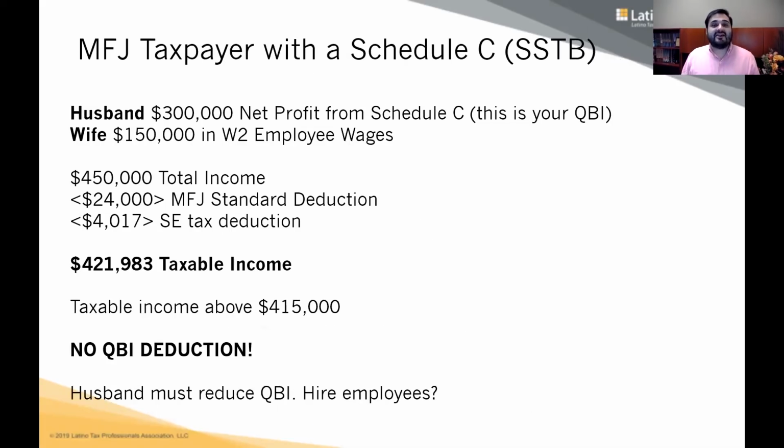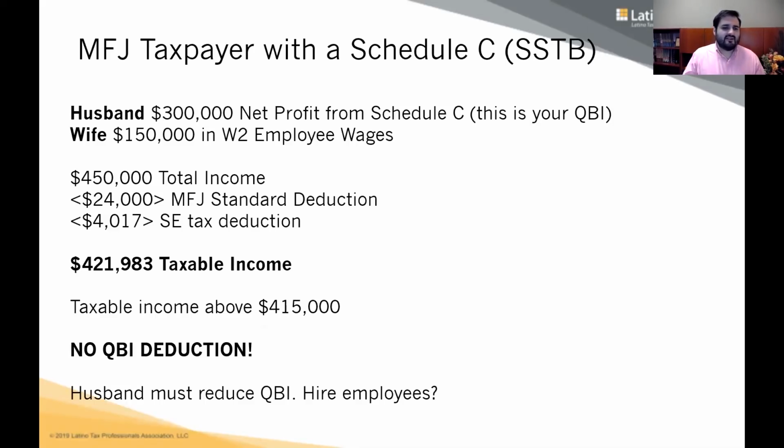Now, let's say the next year, so this is year after year, because remember the new Tax Cuts and Jobs Act is for tax year 2018 through 2025. So it's going to happen every year, right? The next year, George does great. He now makes $300,000 profit. He triples his profit. His wife is still making $150,000.